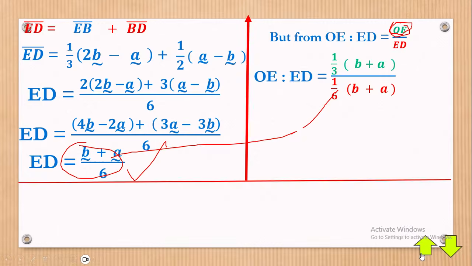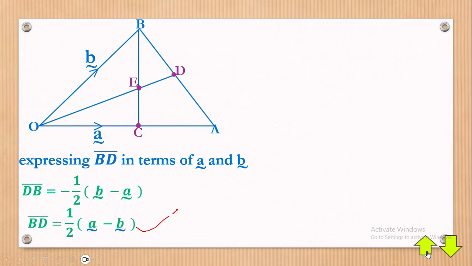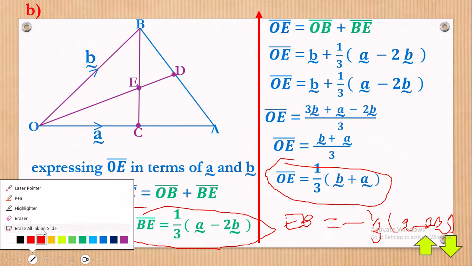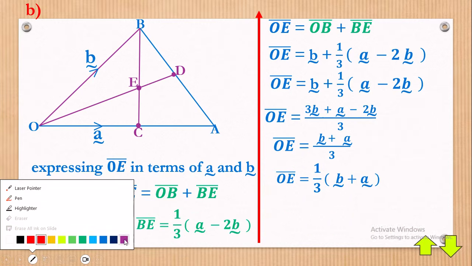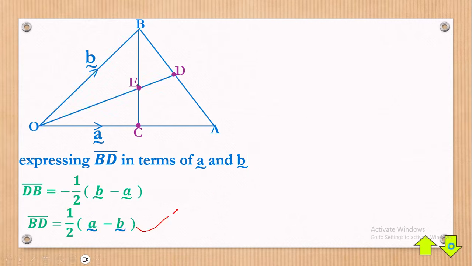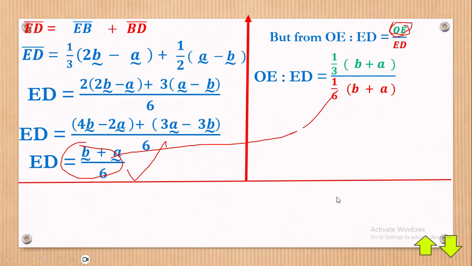Maybe just to remind you, some people may have even forgotten what we had gotten on this side. OE, where are you? Now you see that OE is here. You can really follow up here. So please, OE is here and is a third (b plus a), if you can really see that. Can I go back?